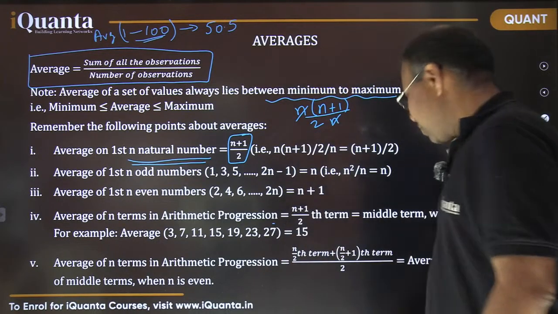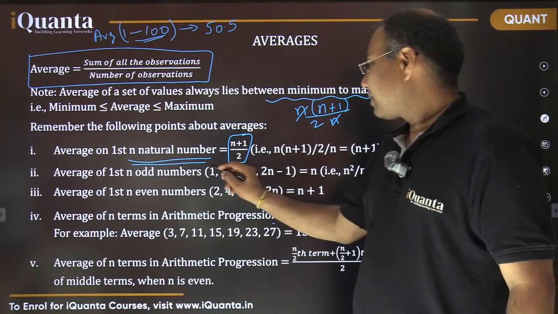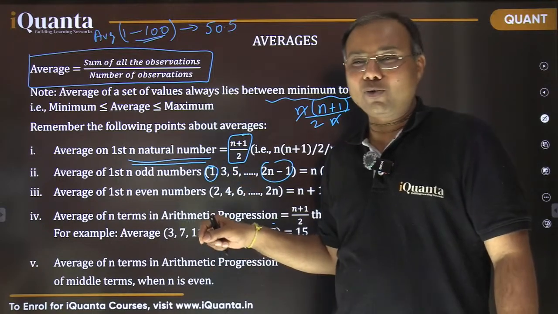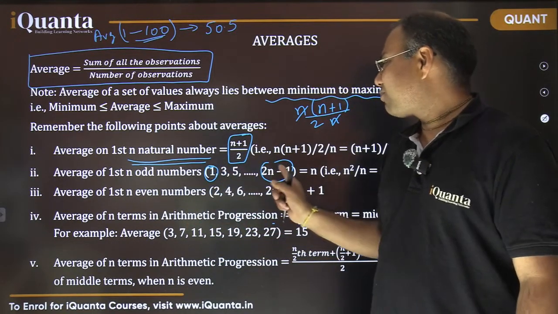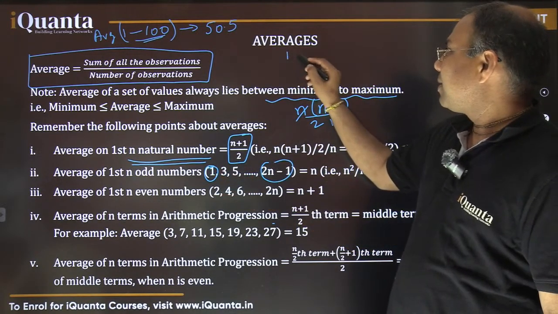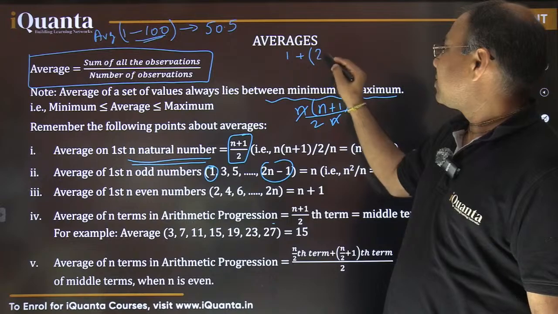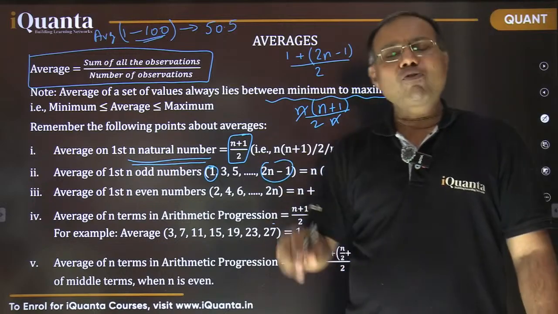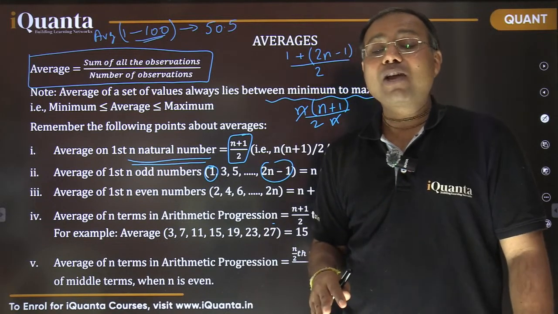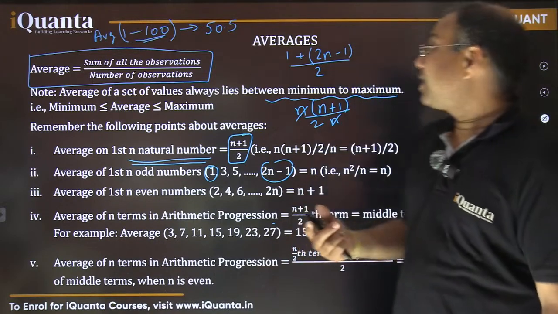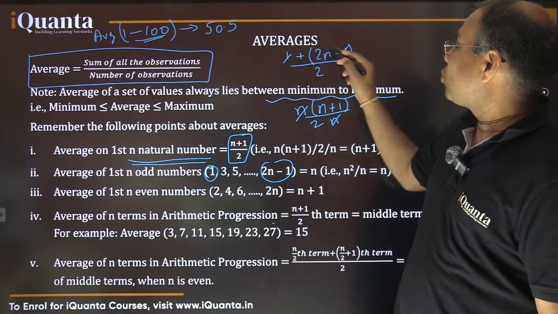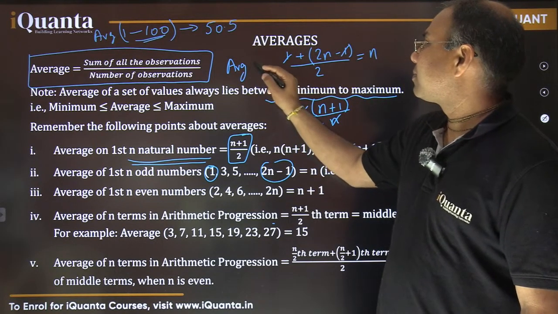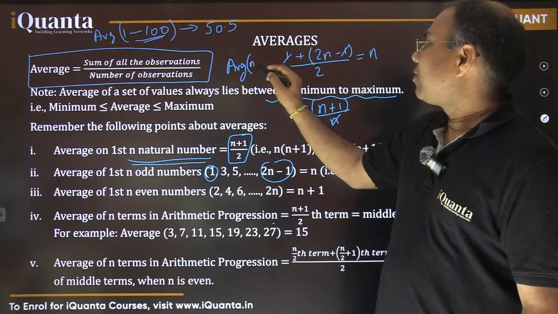How will we apply it here? So here my first number is 1 and last number is 2n minus 1. I just need to add these two and divide by 2, isn't it? So let me write here 1 plus 2n minus 1, divided by 2. That is first plus last by 2. So it would be applicable to all the cases where we are calculating the average of an AP, arithmetic progression. So this 1 would be cancelled, so 2n by 2 would be n. So that is the average of first n odd numbers.